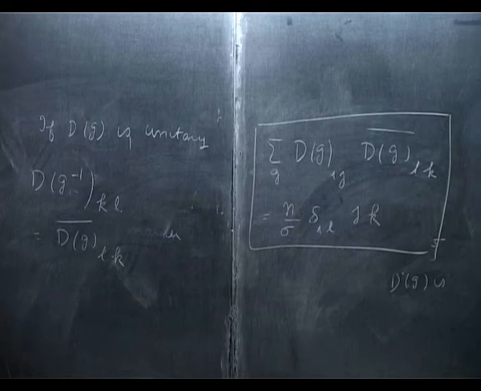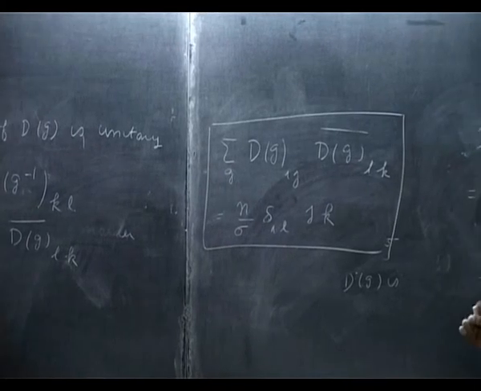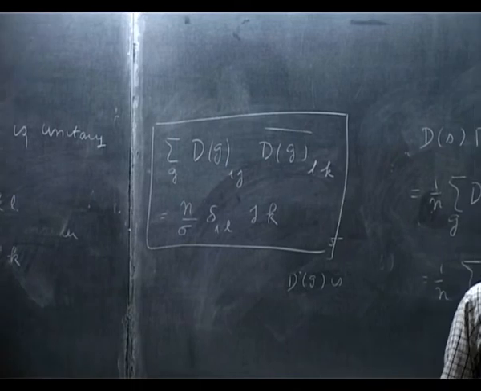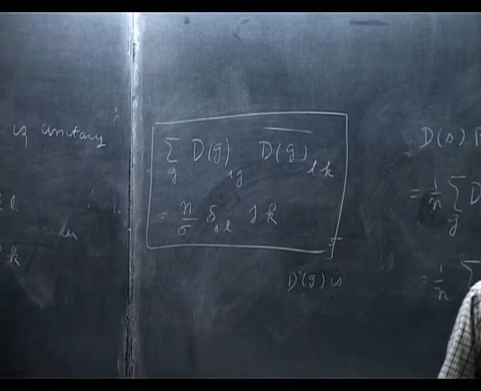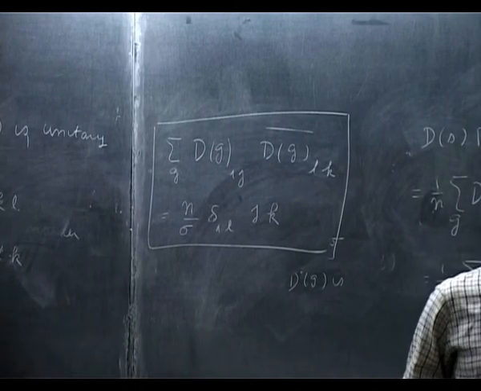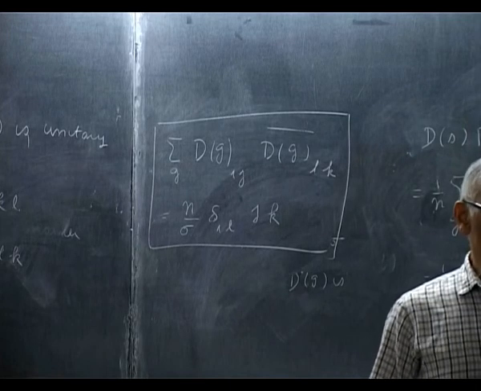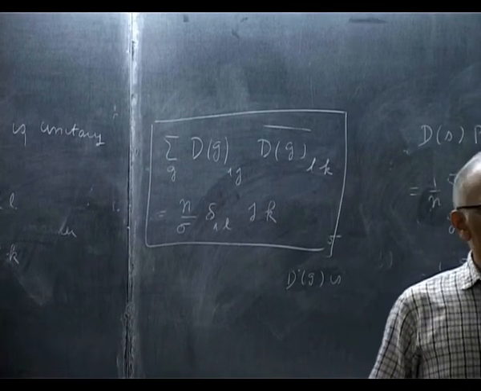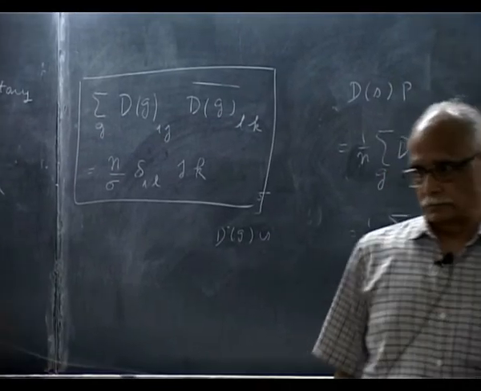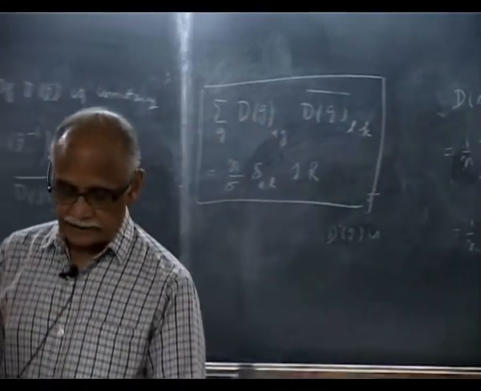You will see that this formula as is, except for the summation being replaced by integration on the group, will be valid for practically every group that we have got. From here you can get all the relevant orthogonality relations. So this is a very important result indeed.